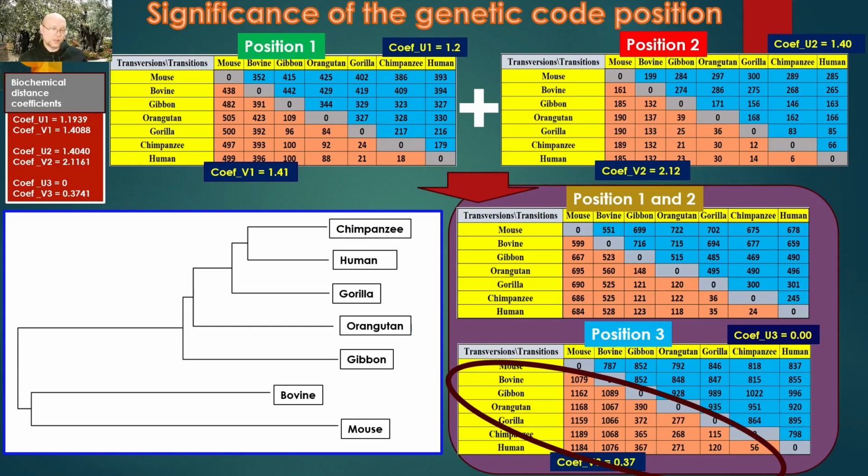Importantly, we see that transitions at the third position between humans and chimpanzees occur in smaller numbers than for the other primates, which suggests precisely such a process of random changes associated with the shorter time elapsed since the split between humans and chimpanzees.